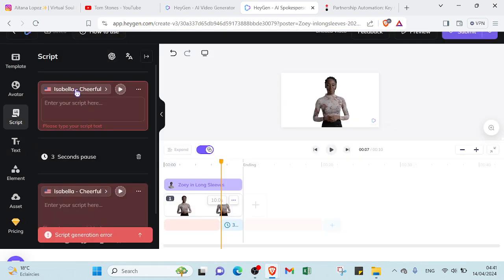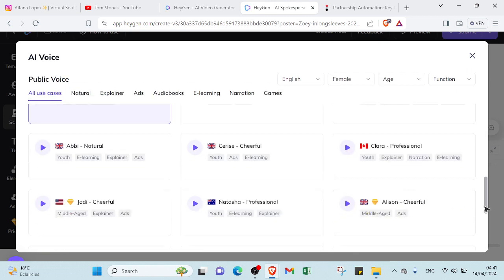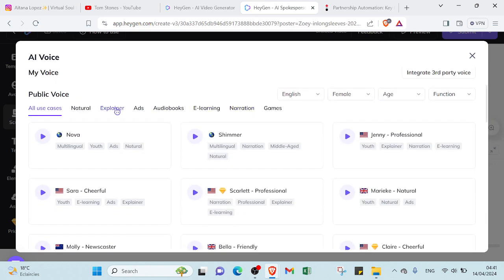And for the voice, you can select which voice you want by scrolling over here. You find a lot of voices, or you can just select the type you want, that can help you to find the voice you want. So here we have natural voice, if you want explainer voice, ads voice, audiobooks, e-learning, narration, games voice. It depends on how you want it.